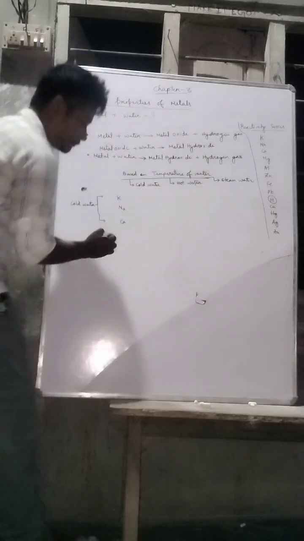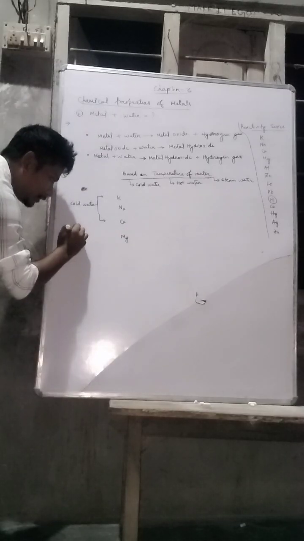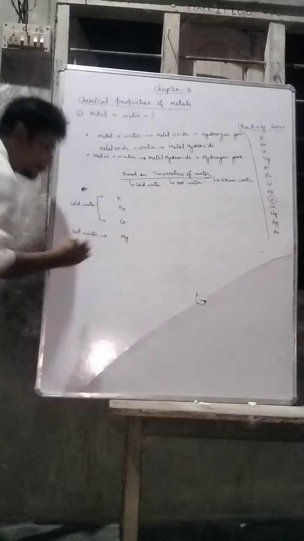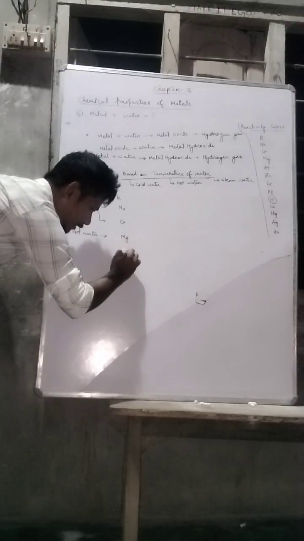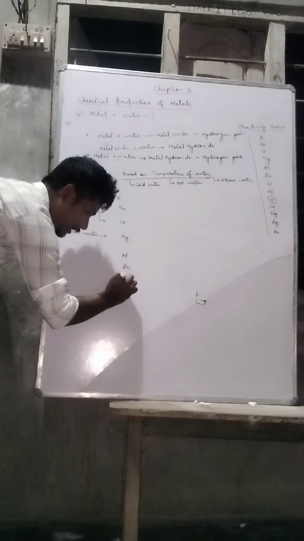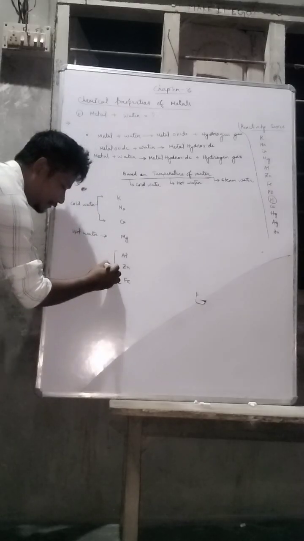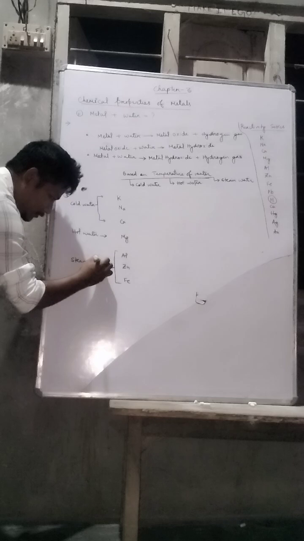Next it is 1, in 3-1-3. What is 1? Magnesium. It reacts with hot water. Then 3 again. That is what? Aluminium, zinc and iron. They will react with steam.